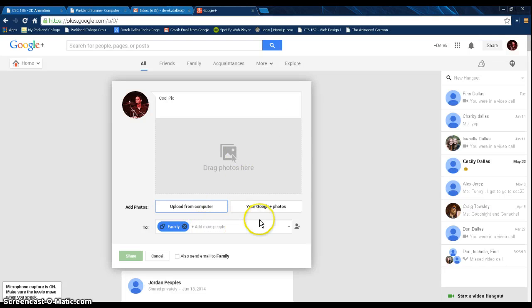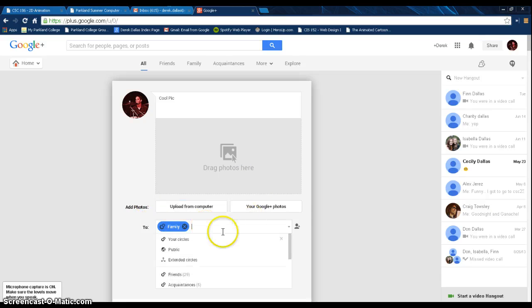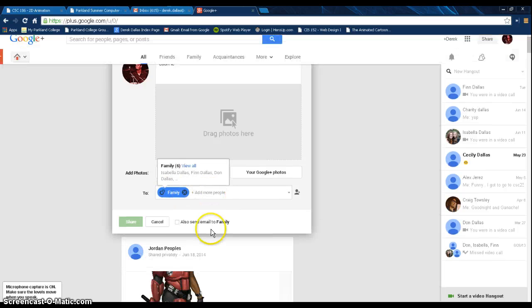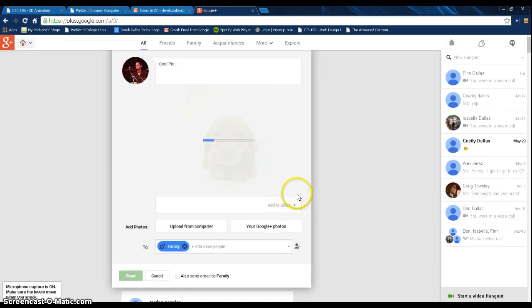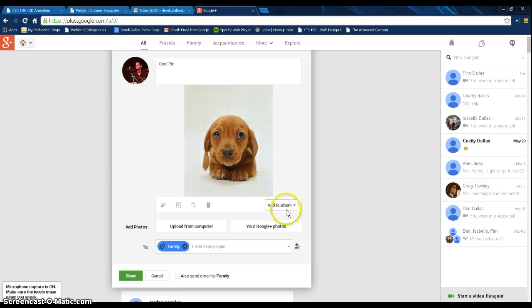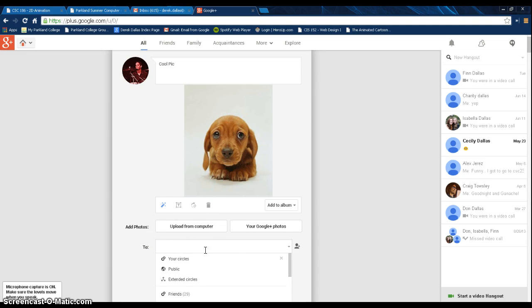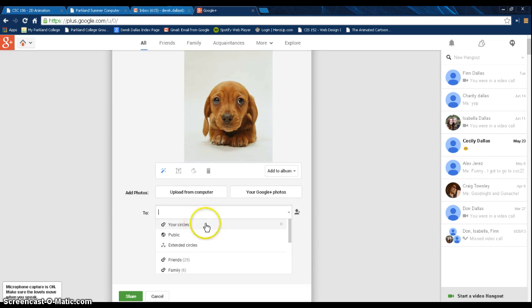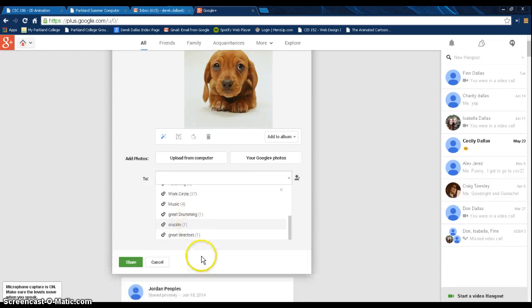I can choose actually who I'm going to share it with. So from my circles, I can choose different people, and there's the image popping up. If I just want to share it with my family, I can do that. I can go to my circles and choose the one that I want to share it with.